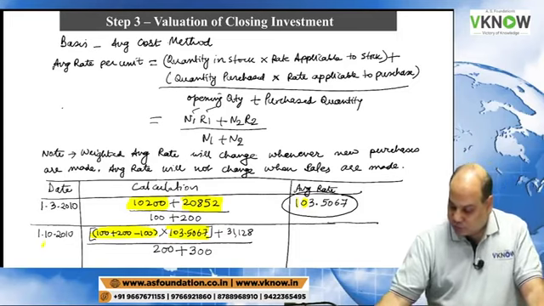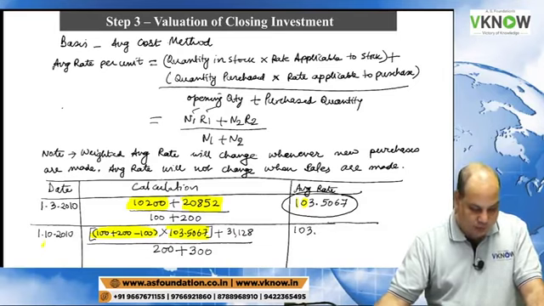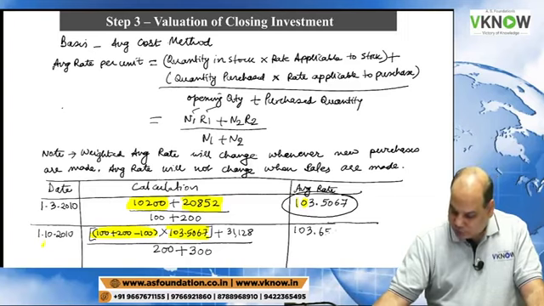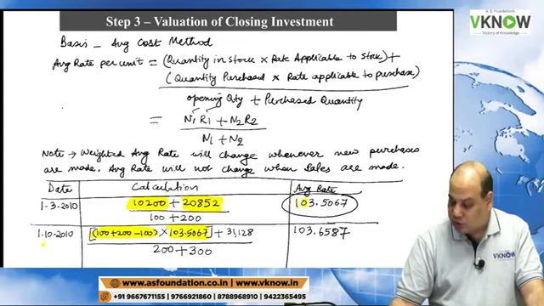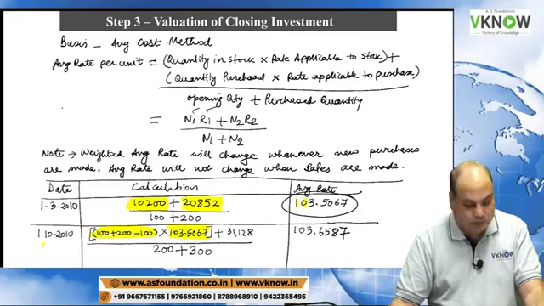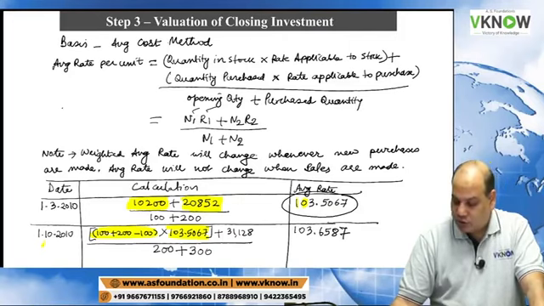So that comes to 103.6587. You can round off if you want to 65 or 66. No problem, you can round off in two digits. This is how average rates are calculated.